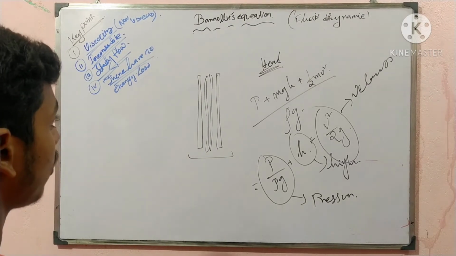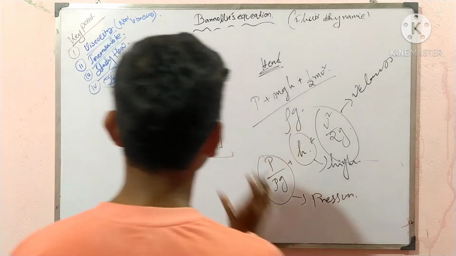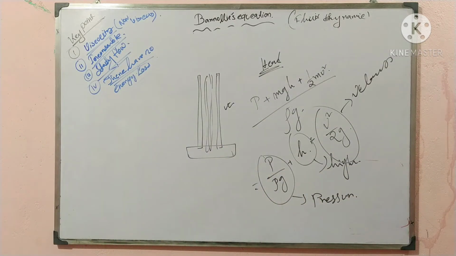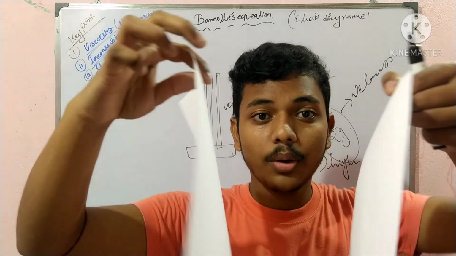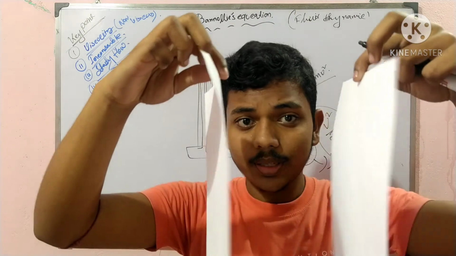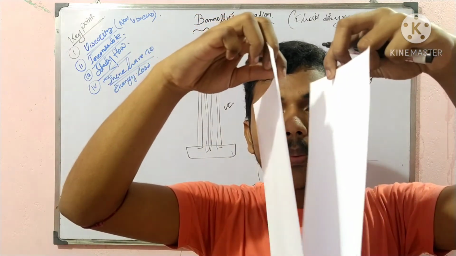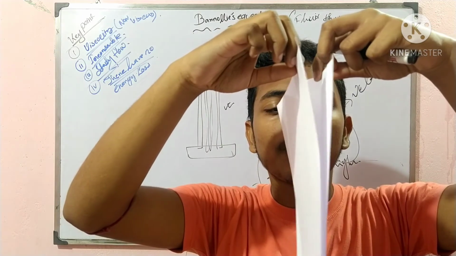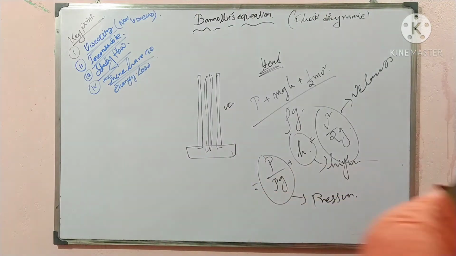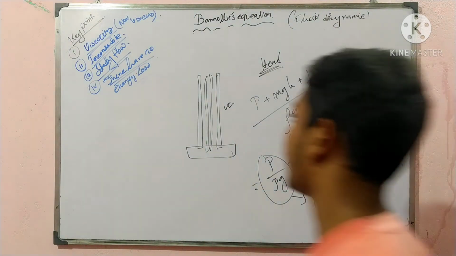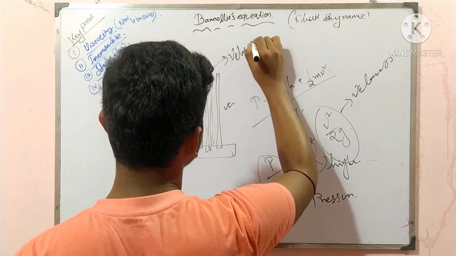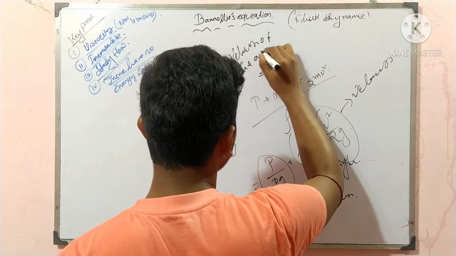Now, what is happening? You can see that here, when I blow air between the pages, okay, you can see carefully, they will be connected. Yeah, this one is the problem. Here I blow air, and the velocity of the air is very high.